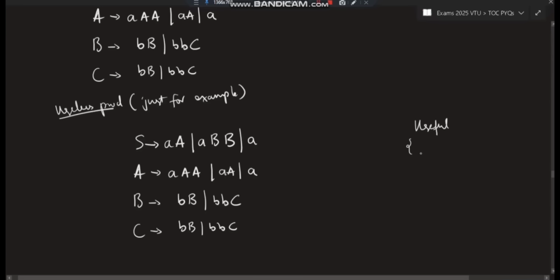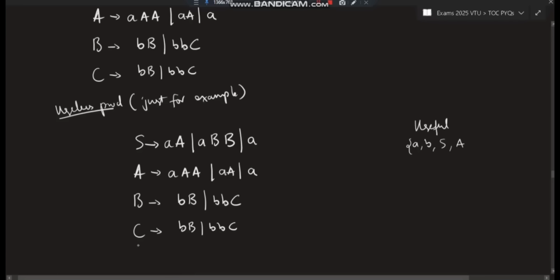So what is useful we'll write first, and whatever is not useful will automatically be useless. Now, see here, all the terminals, the small letters, are useful. Which small letters can we see? b is there, a is there, all the small letters are useful. And whichever letter defines these two, those are also useful. S defines a, right? So S is useful. A defines a, so A is also useful. B defines, no, only a single one should be there. If a double is there, it is not considered. Single A or single B, if it is there, then only it will be considered.